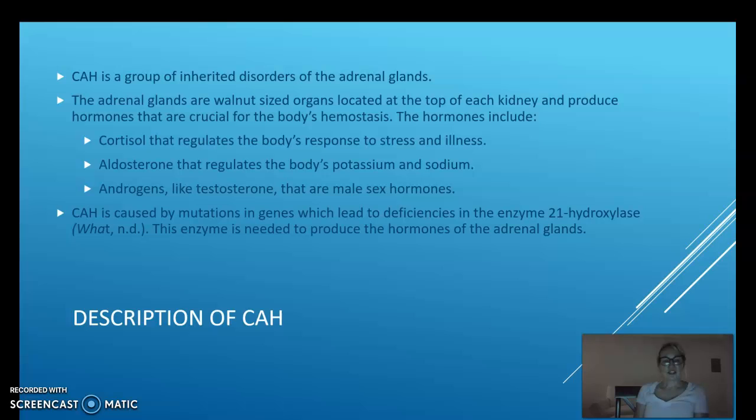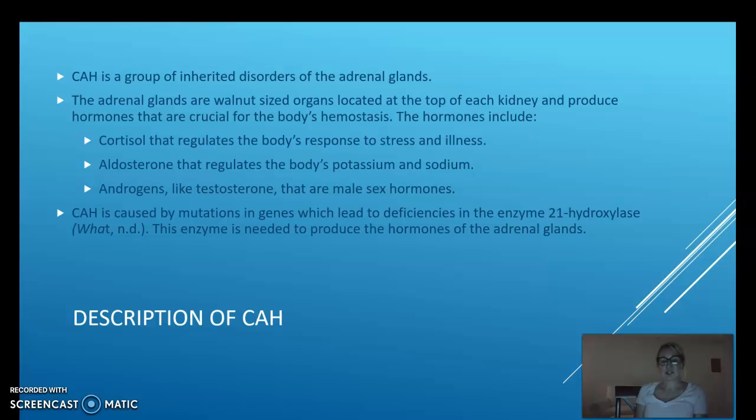What is CAH? CAH is a group of inherited disorders of the adrenal glands. The adrenal glands are walnut-sized organs located at the top of each kidney and produce hormones that are crucial for the body's homeostasis. The hormones include cortisol, which regulates the body's response to stress and illness, aldosterone, which regulates the body's potassium and sodium, and androgens like testosterone, which are male sex hormones.